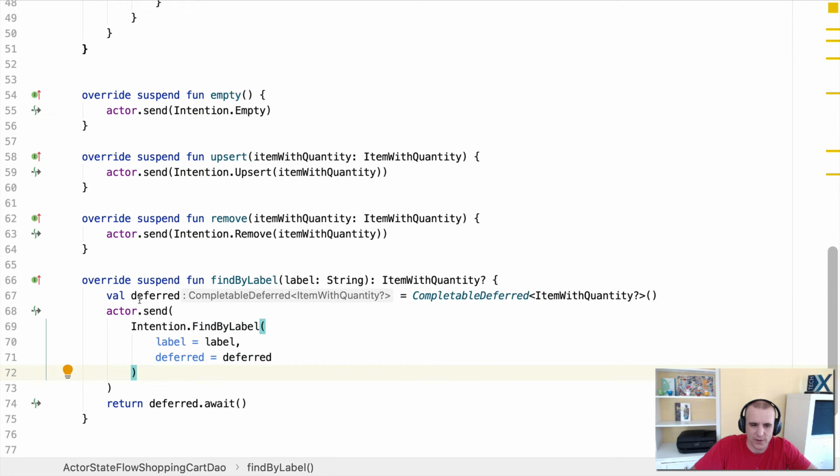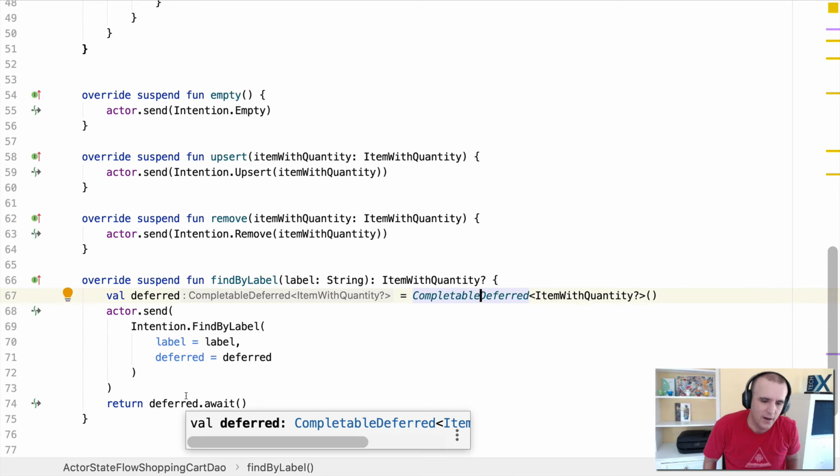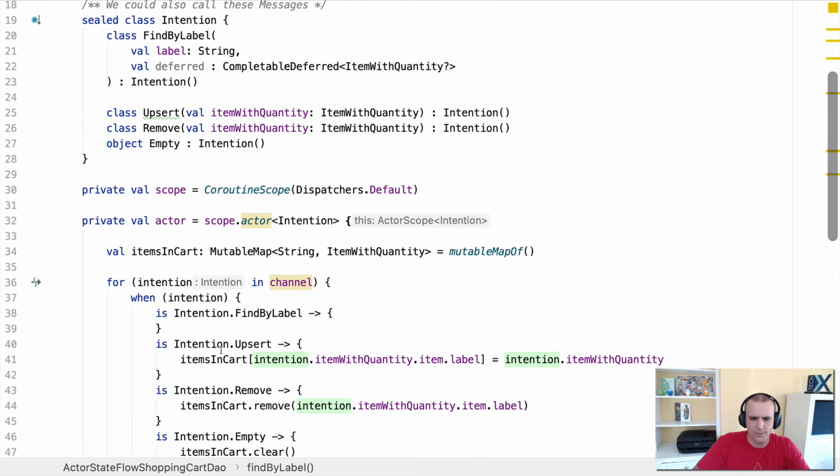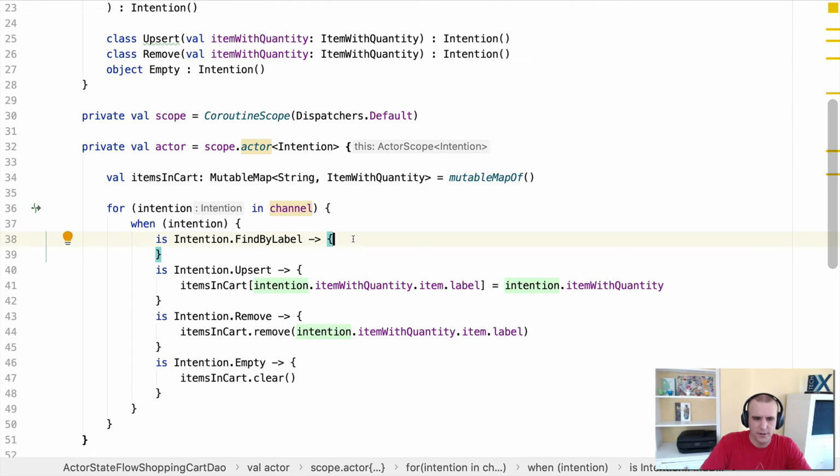So in order to do that, we're sending this thing called a completable deferred, which is basically a handle that's going to wait until we've provided a value to it. So it's kind of like async await in JavaScript. We're going to wait for a value to be set. Once a value is set or it's completed, then this will end up executing and it'll return back. So let's see how that's going to work up in our implementation.